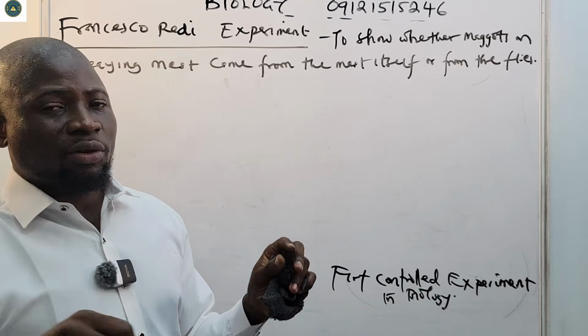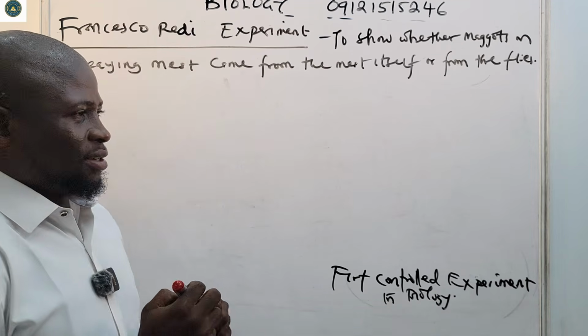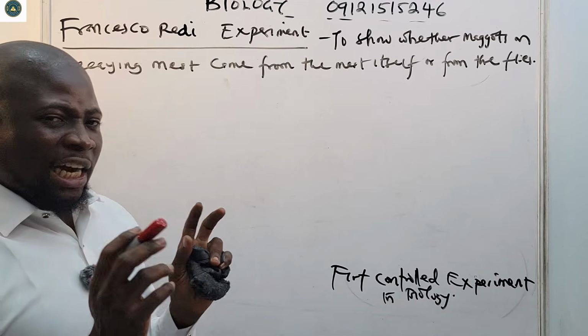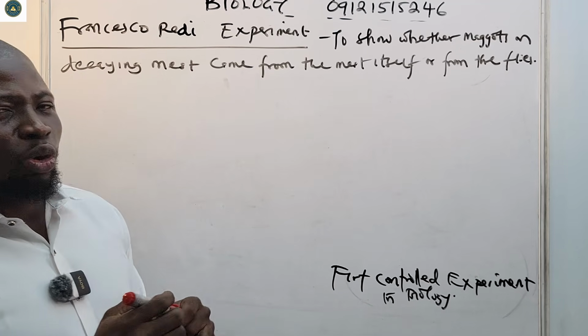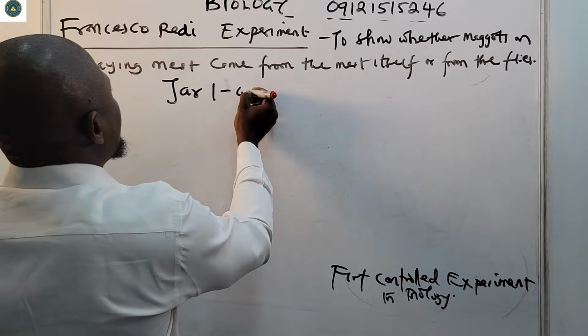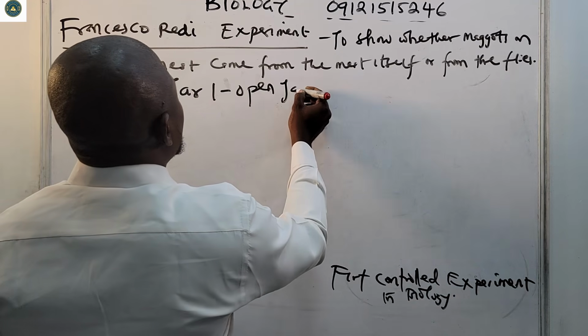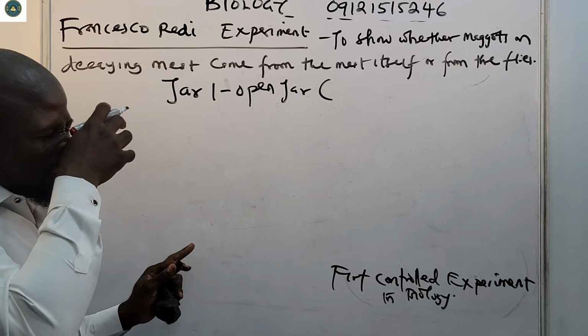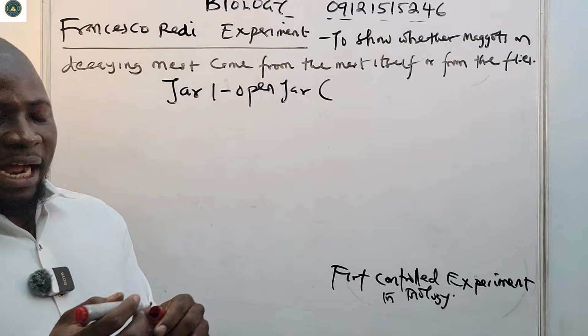So what did Francesco Redi do? He took 3 jars. The first jar, he left it open. It's the one we call the open jar. Jar 1 is the open jar. For the open jar, flies can come in and out of the jar.